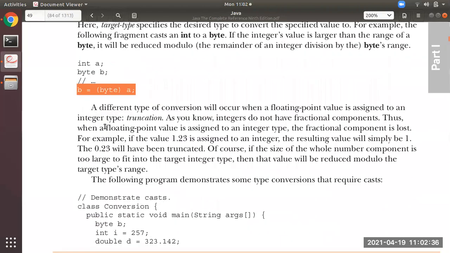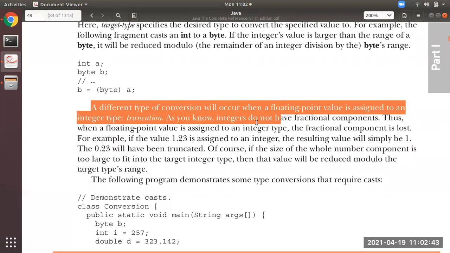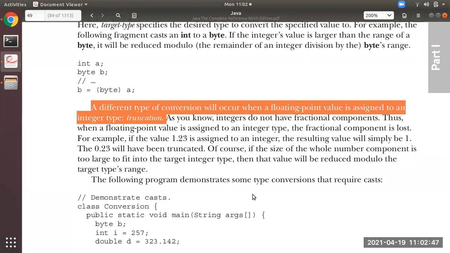Before that, one more point I want to mention to all of you. A different type of conversion will occur when a floating point value is assigned to an integer type. That is known as truncation. Remember, that is known as what? Truncation.